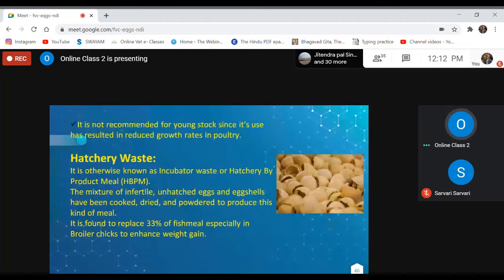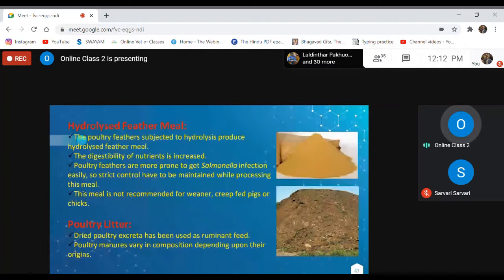Hatchery waste is also a very good source of protein, but the problem is that we have to sterilize it well, otherwise it may lead to infection or cause some other problems. Hydrolyzed feather meal is another one. And poultry litter, to some extent, we can use, but not in non-ruminant animals.